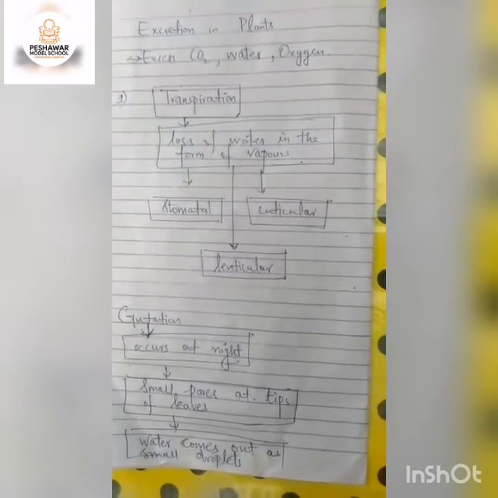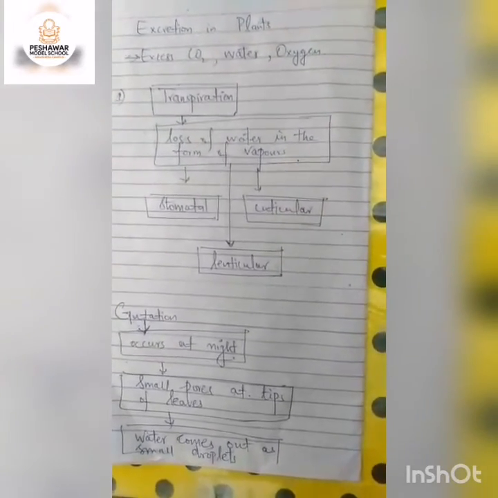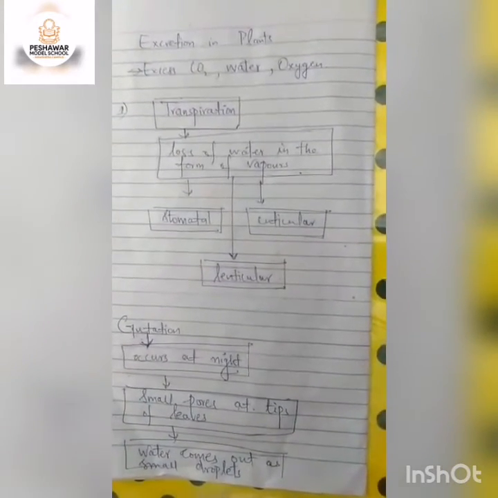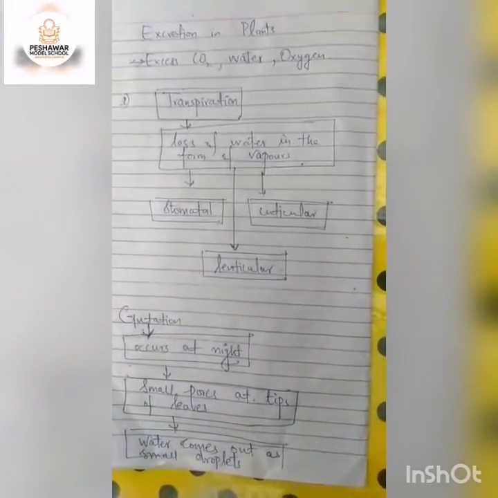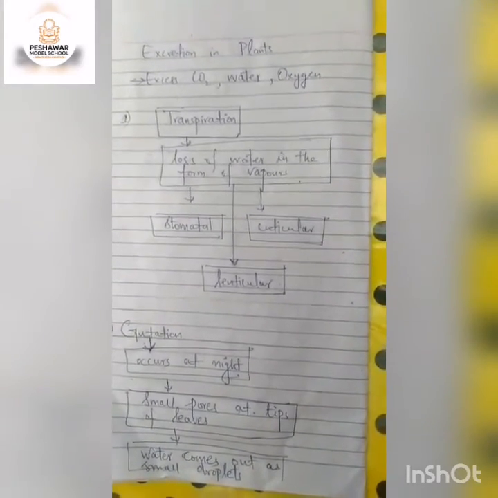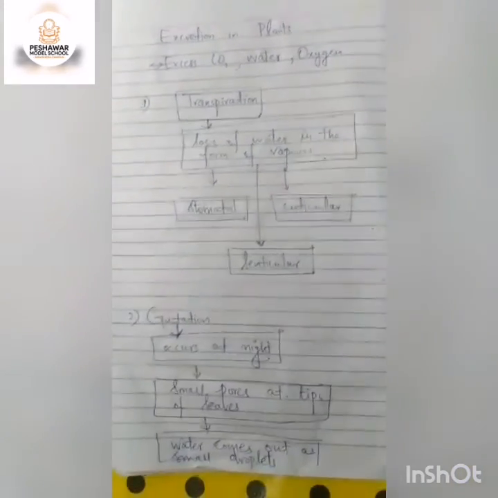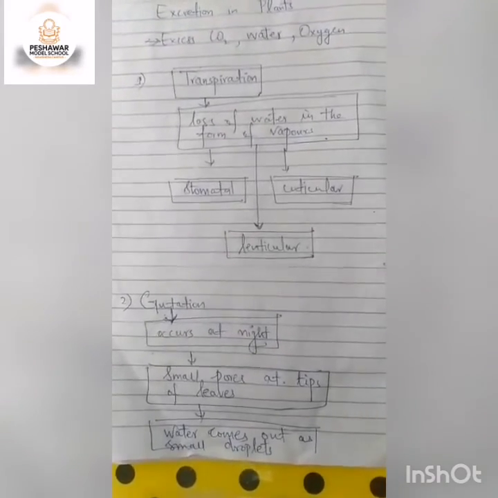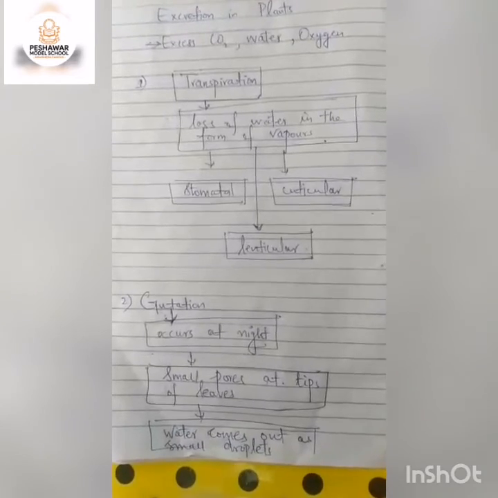There are three types included in it. One is stomatal, next is cuticular, and next is lenticular. Stomatal is by means of stomata, which are present on the surface of the leaves. Cuticular is by means of the thick cuticle, which is also present on the stems and leaves. And lenticular is by means of lenticels, which are present in plants, and so excess water, carbon dioxide and oxygen get excreted by these. The next process by which plants excrete is guttation.